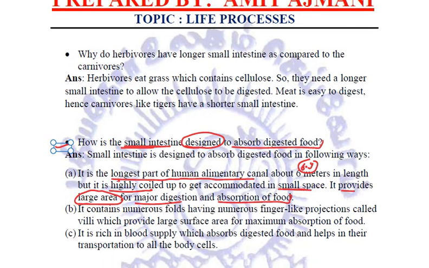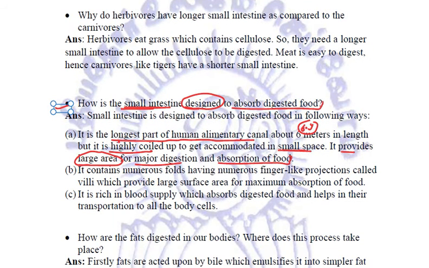The second adaptation in the small intestine is that it contains numerous folds having numerous finger-like projections called villi. And we have already studied that these villi provide a large surface area for the maximum absorption of food.